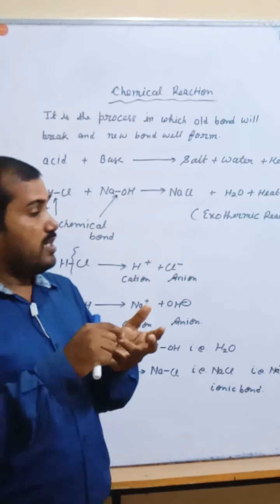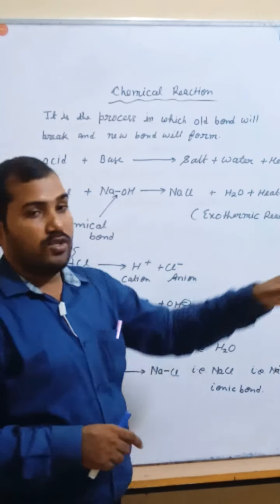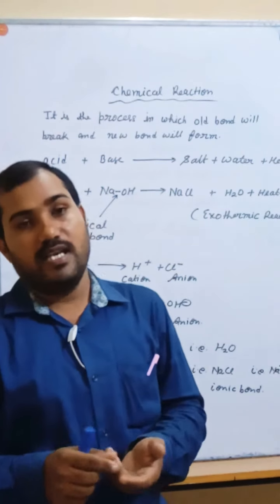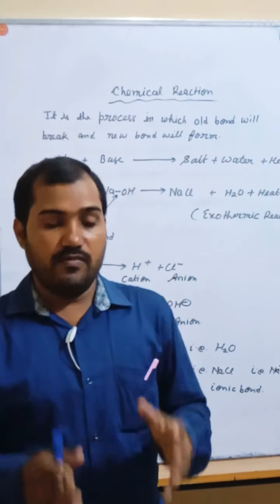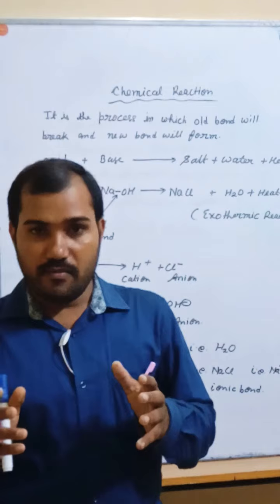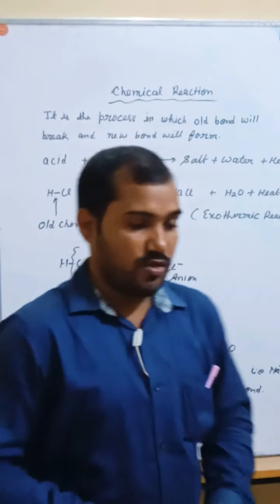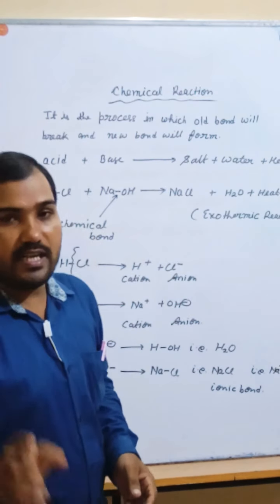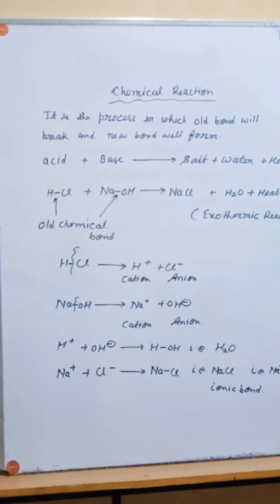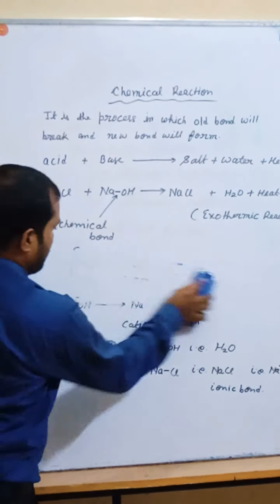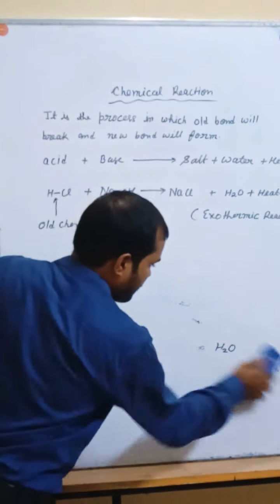New product will form. See, heat energy is released here. So maybe heat energy is required or released. And whatever product will form, its color will change, its smell will change. That is, it will show different properties from the reacting materials, which are said to be the reactants. So you can tell that the chemical reaction contains two parts. First is the reactant and second is the product. Okay, please wait, my dear.